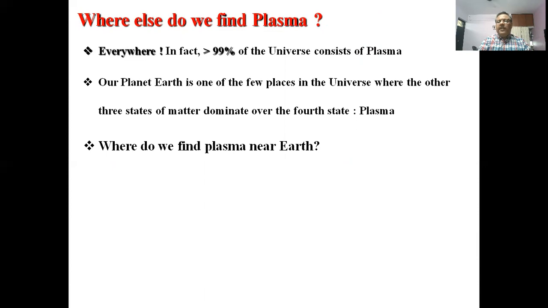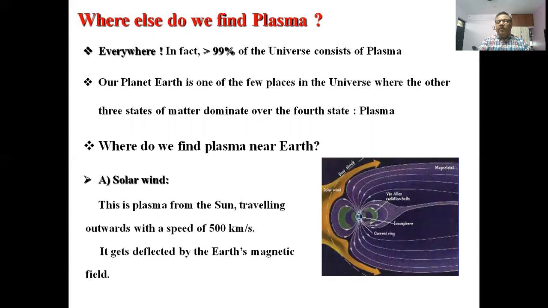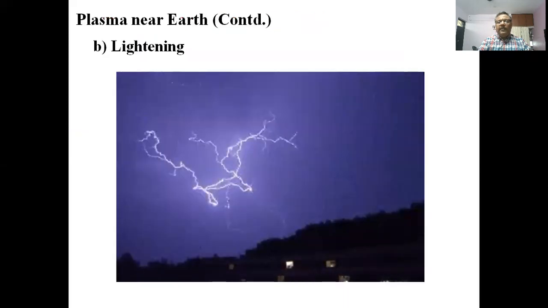Where do we find plasma near the Earth? Now, we talked about the stars. Now we come nearer to the Earth. First one is the solar winds. This is plasma from the sun traveling outwards with a speed of 500 km per second. It gets deflected by the Earth's magnetic field. The second one is the lightning.